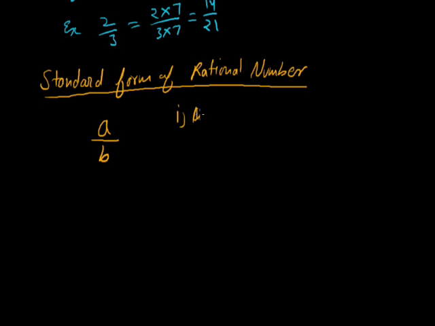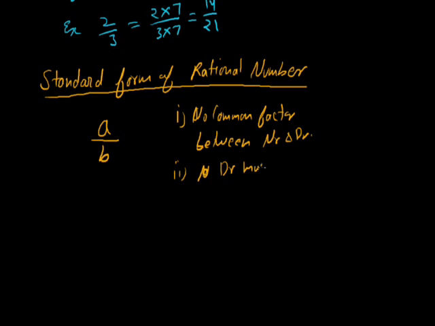First, there is no common factor between numerator and denominator, and the second thing is that the denominator must be positive. To get the standard form of a rational number, first there should be nothing common between numerator and denominator. If common, cancel it out. And second, make the denominator positive. If it is negative, make the denominator positive by multiplying numerator and denominator by minus 1.